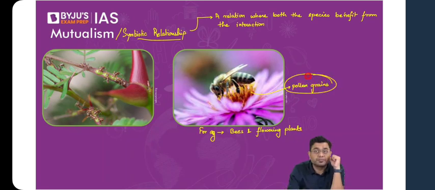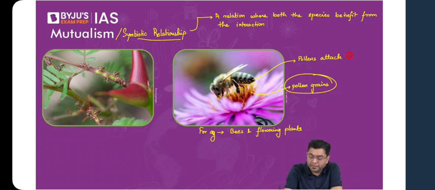Now, let's suppose a particular bee comes over this area and starts to drink the nectar, because that is why the flowers have all the different colors. The colors that the flowers have are not to attract you and me. That color is there to attract the insects. Now, when the insects sit on them in order to drink that nectar, that sweet honey, that is where the pollen attaches itself to the body of the bee.